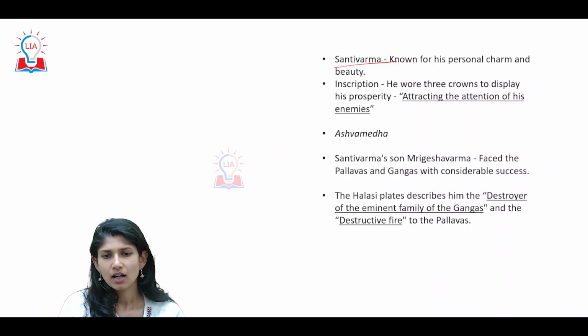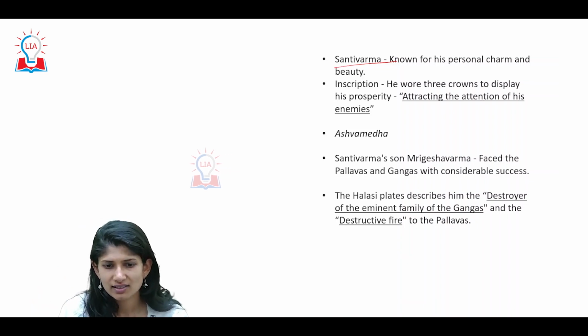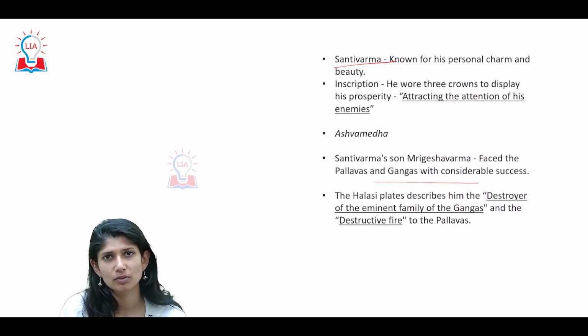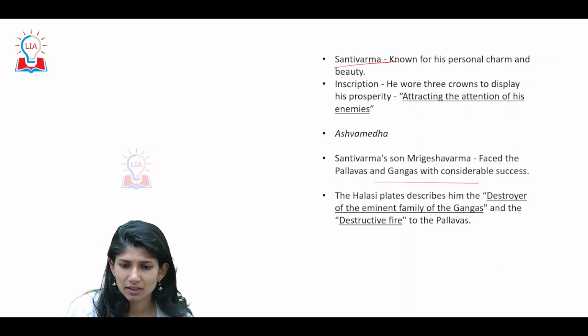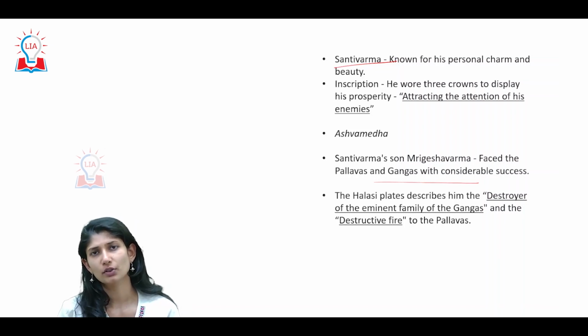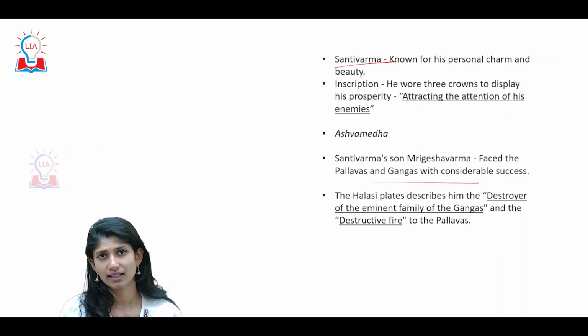Santivarma's son, Mrigesha Varma, faced Pallavas and Gangas with considerable success. Again, your Halasi plates describe him as the destroyer of the eminent family of Gangas and a destructive fire to the Pallavas. The contemporaries were now joining hands to defeat the Kadambas.